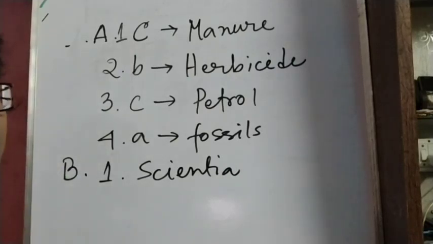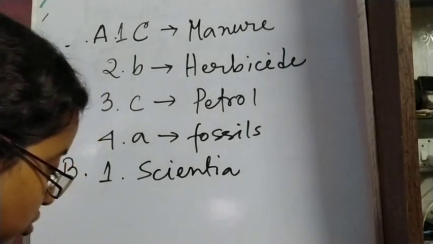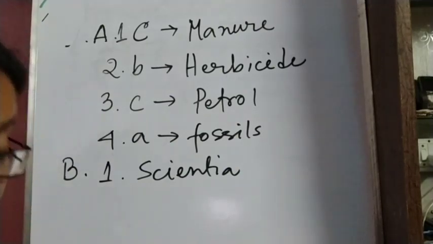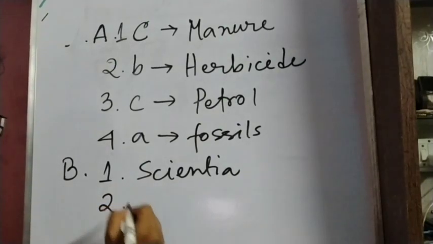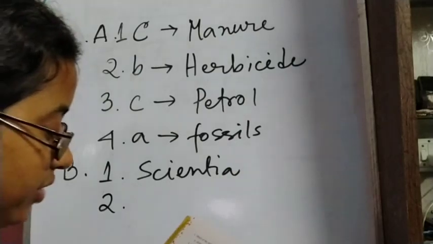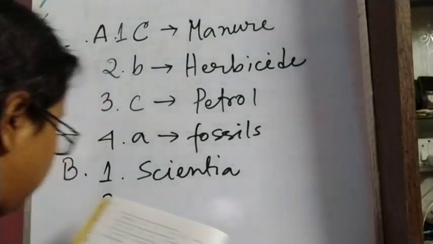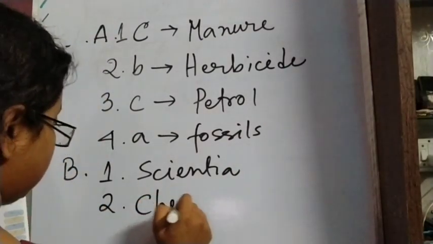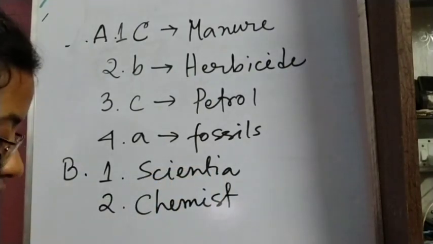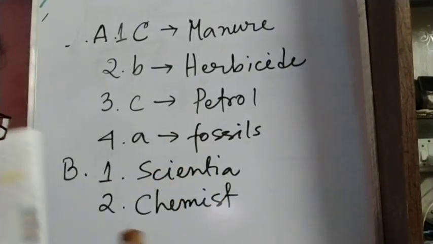Okay, this means knowledge. Next, number 2: a dash is a scientist trained in the study of chemistry. So this will be chemist. A chemist is a scientist trained in the study of chemistry. Chemist.